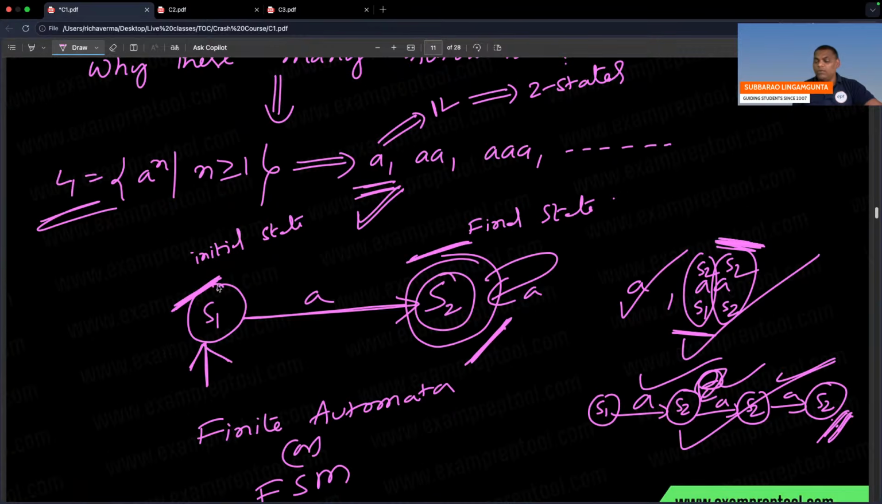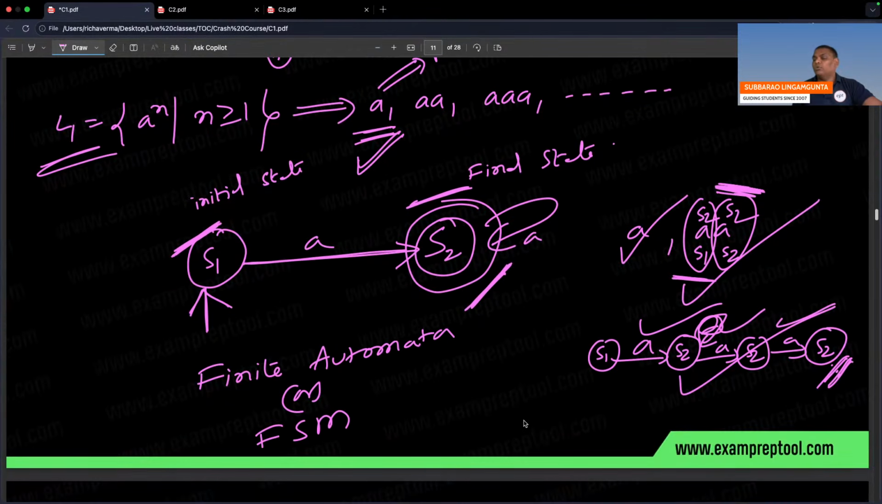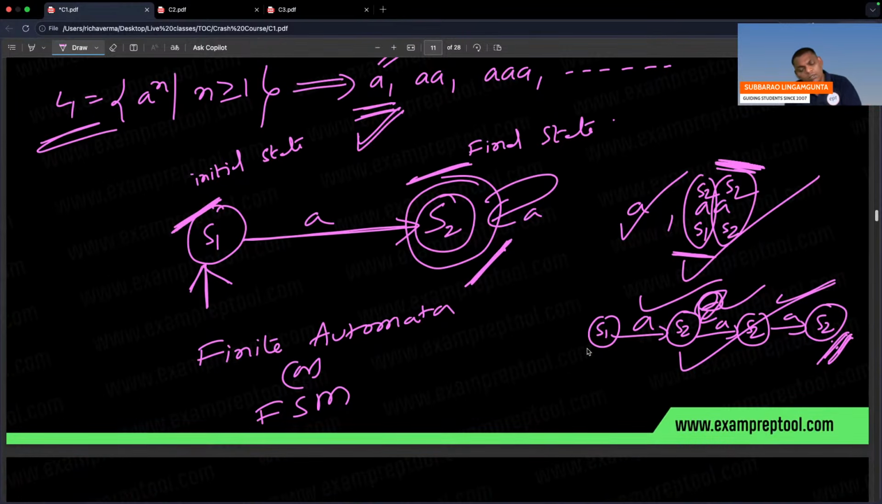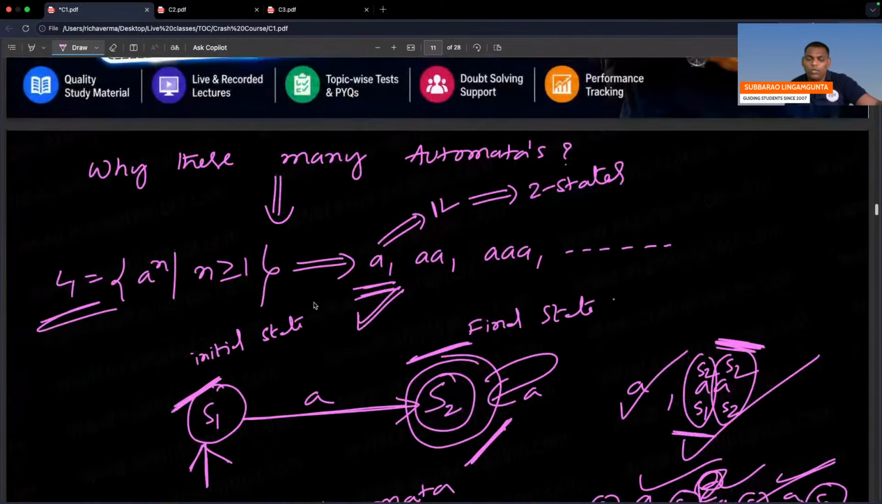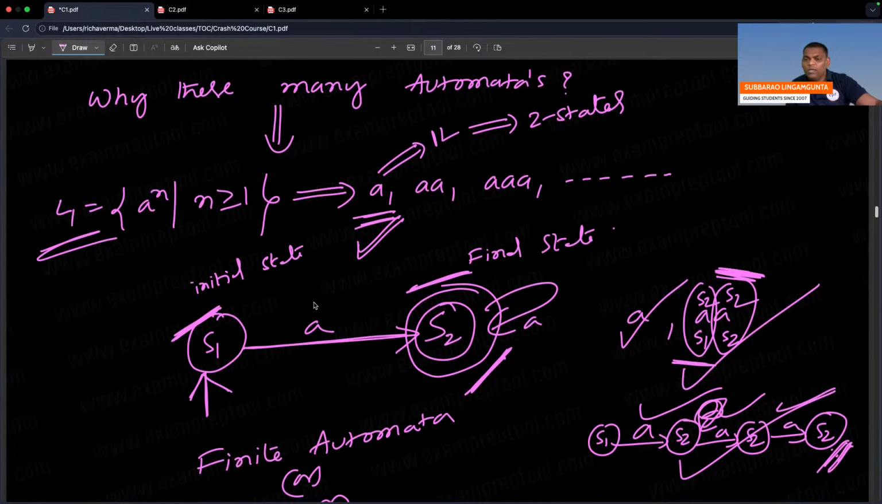But remember, always start from starting. Always start from starting. Please be careful. So final conclusion: this language is accepted by finite automata. If you have little doubts, definitely in the further classes, it will be clear, because it's the introduction. The introduction is going on. Why these many automatas are there?